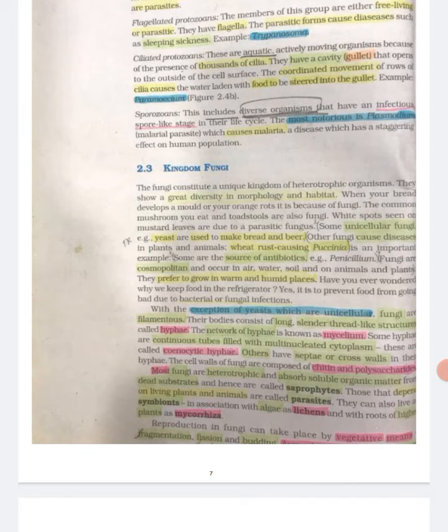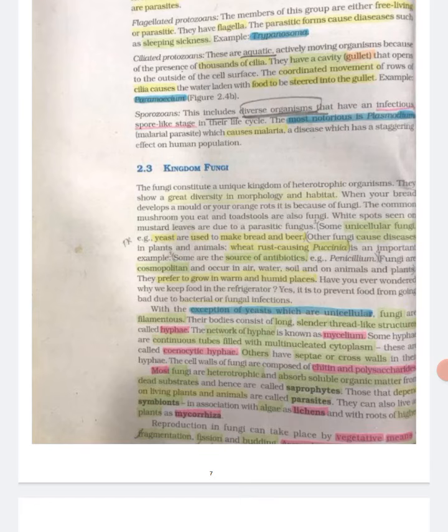Second, flagellated protozoans. The members of this group are either free-living or parasitic. They have flagella. The parasitic forms cause diseases such as sleeping sickness, example Trypanosoma. Number 3, ciliated protozoans. These are aquatic, actively moving organisms. Because of the presence of thousands of cilia, they have a cavity that opens to the outside of the cell surface. The coordinated movements of rows of cilia cause the water laden with food to be steered into the gullet.